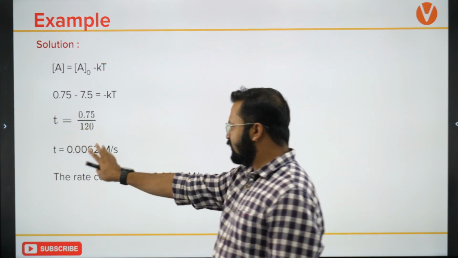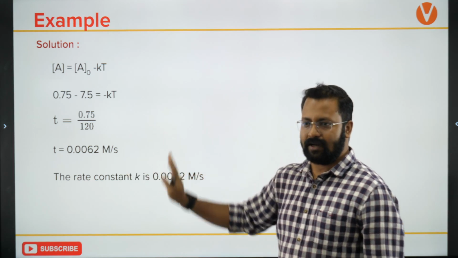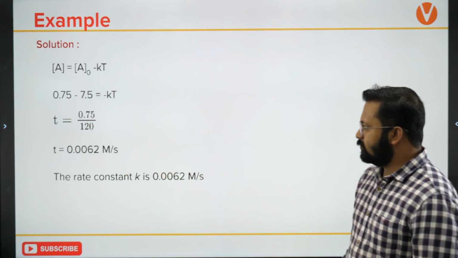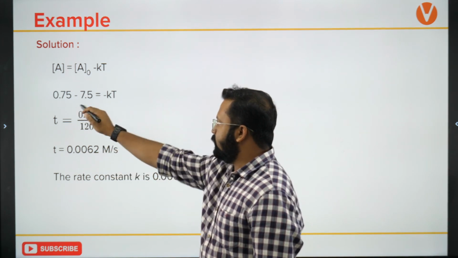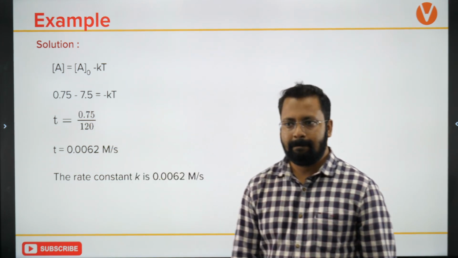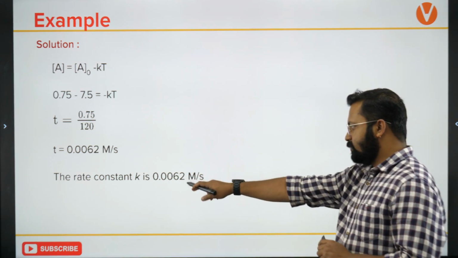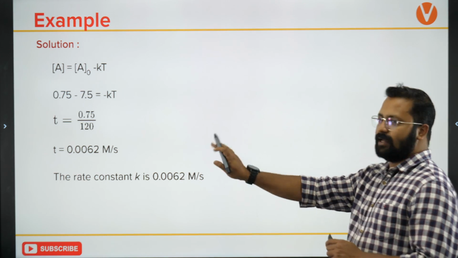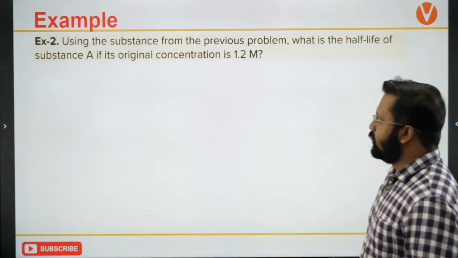0.75 upon 120 comes out to be 0.0062 molarity per second. Now look, the same thing has been done. The rate constant is 0.0062 molarity per second. Clear? Let's move ahead and take the next question.